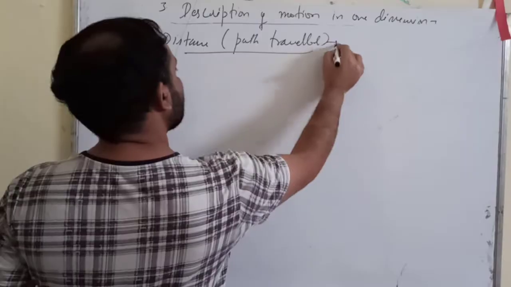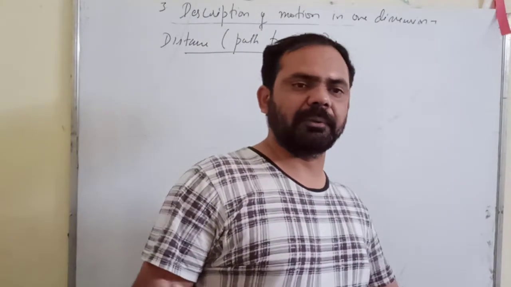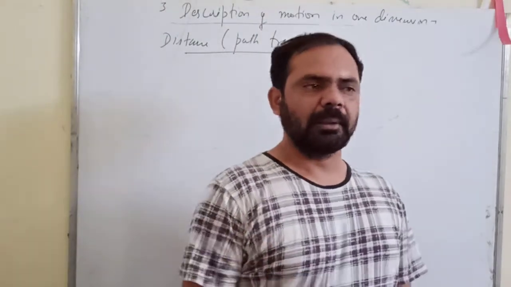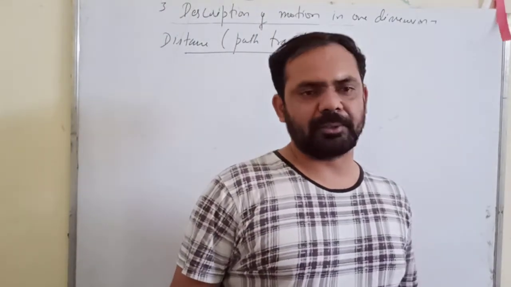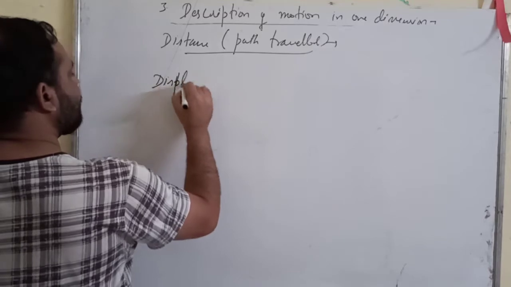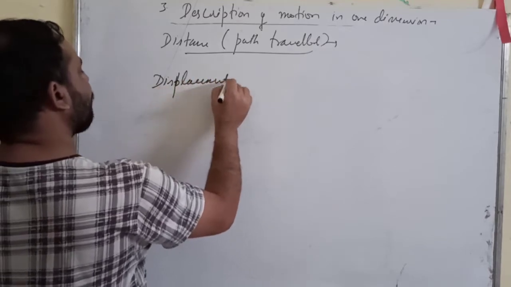Okay, distance or path traveled. So it is the total length of the path which is traveled by the object in a given particular time interval is called the path traveled or the distance covered. The term we need to discuss next is displacement.